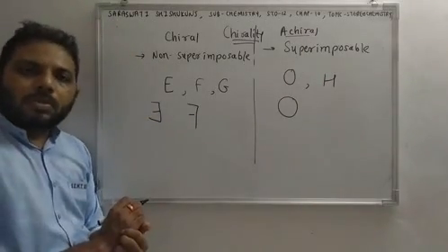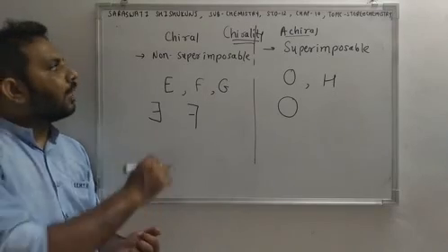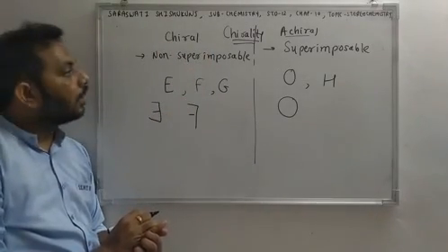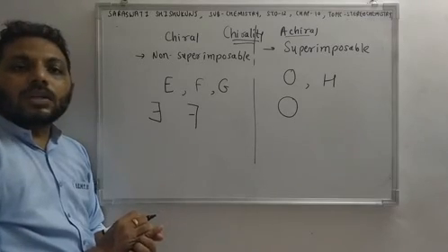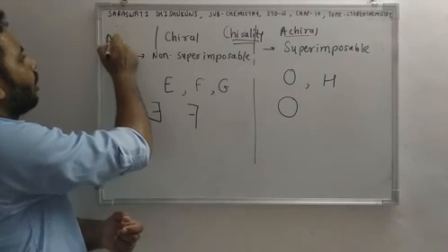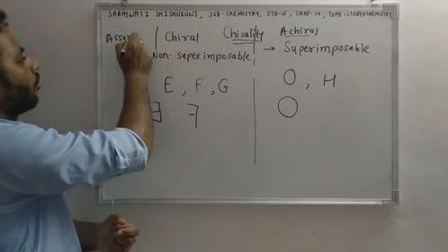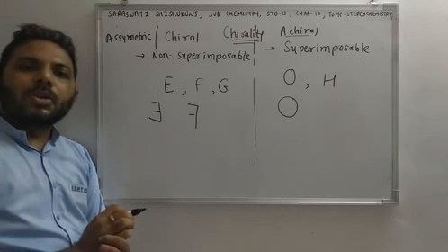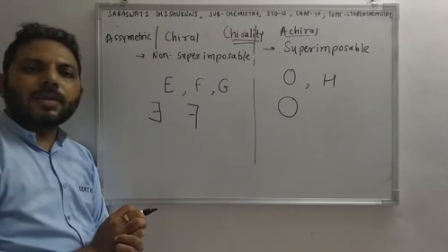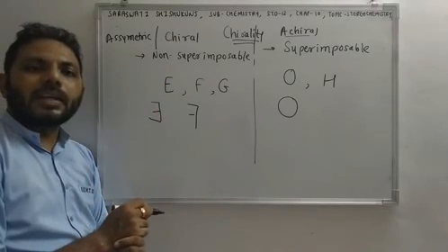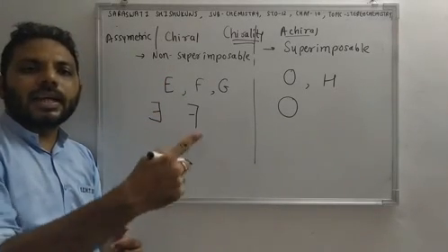The property possessed by chiral compounds is known as chirality. Chirality is a property. Now, what is a chiral carbon? A chiral carbon is again known as an asymmetric carbon. Asymmetric or chiral. Because of the presence of an asymmetric carbon, the compound has chirality, which means that it can rotate light in any direction.